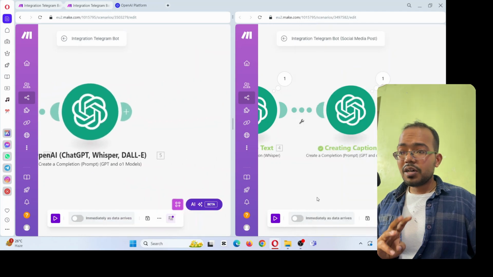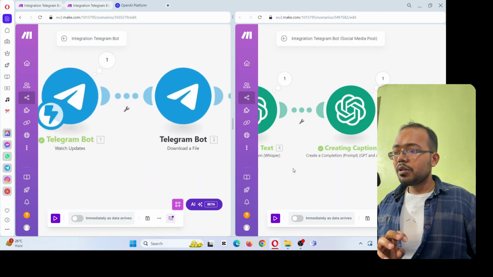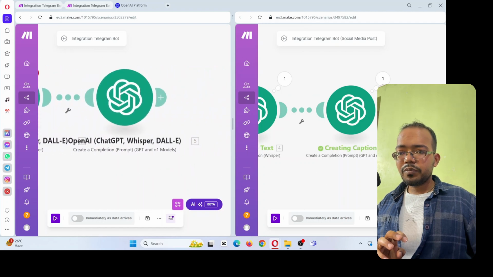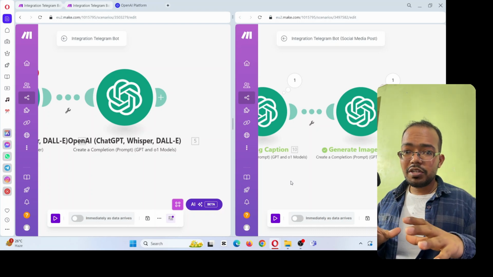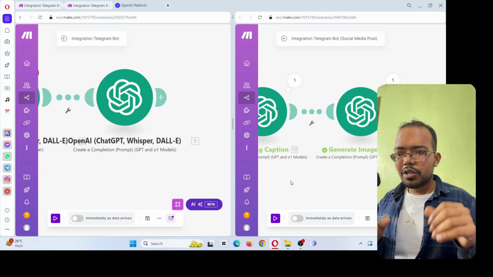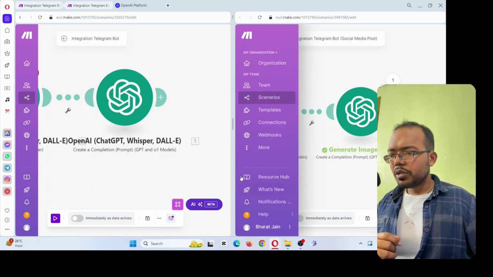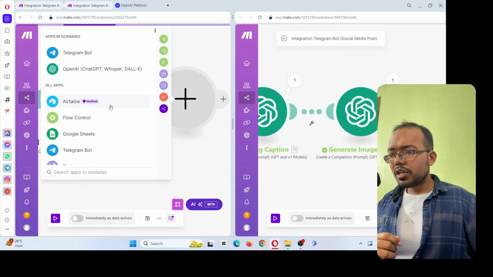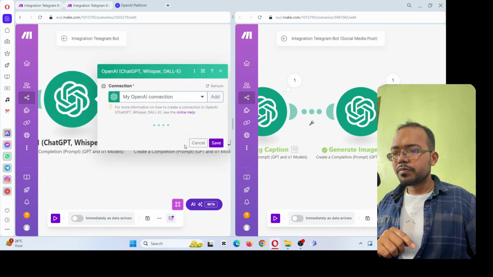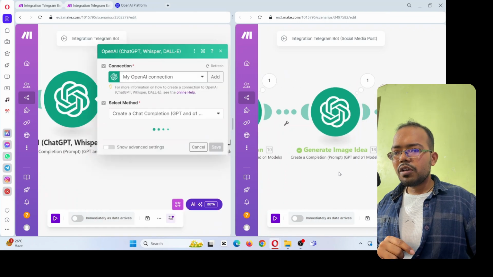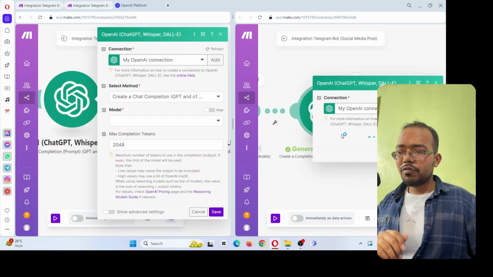Now we completed how many steps? Four steps. Now it's time to come up with the image idea because we are done with the image and the caption. So go over here again, search for ChatGPT and choose create a completion prompt. Okay, so now here I will copy my prompt for the image.